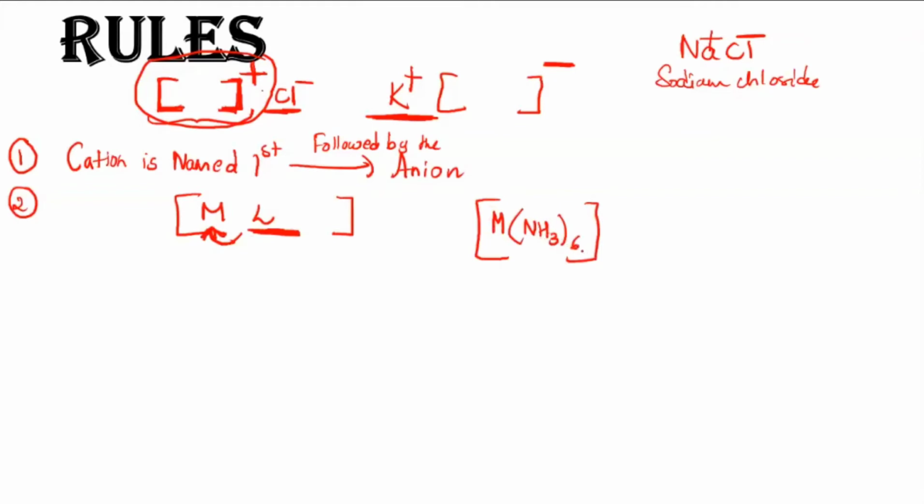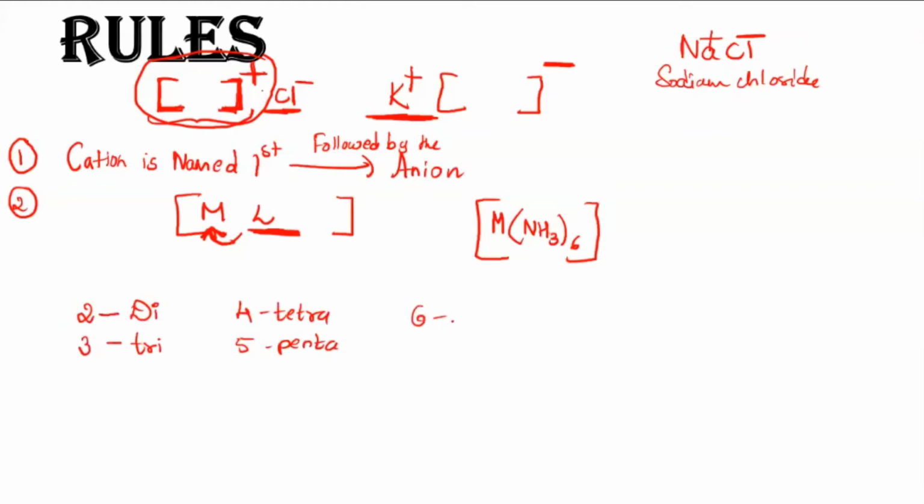They are having the same kind of ligand, so a prefix has to be used. This is similar to organic, when you are having two substituents, we make use of di. So here, if it is 2, we make use of di. If it is 3, then it's tri. If it is 4, then it is tetra. 5 means penta.